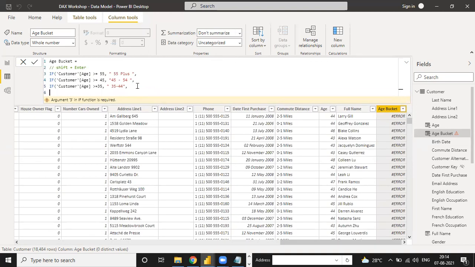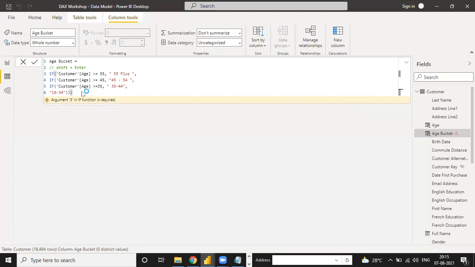Now, what is the final condition? You can write it false here, and false is 18 to 34 because 35 is here. So 18 to 34, the value is the last bucket. 1, 2, 3. Why we need a 3? Because one is for this, one is for this, and the third is for this. So here we need 3 arguments and enter.